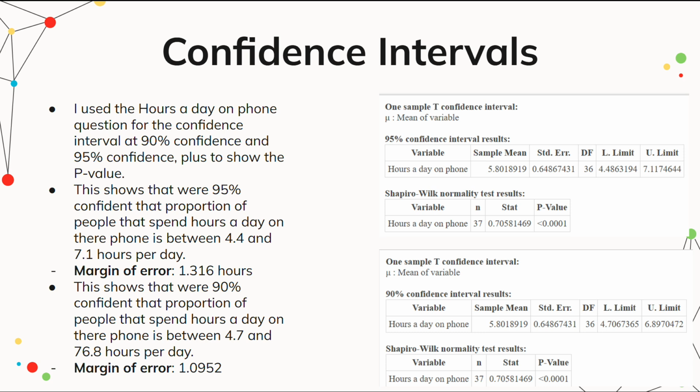And then for 90% confidence, the proportion of people that spend hours a day on their phone is between 4.7 and, it looks like there's a typo, that should be 6.8. And then the margin of error for this one was 1.0952.